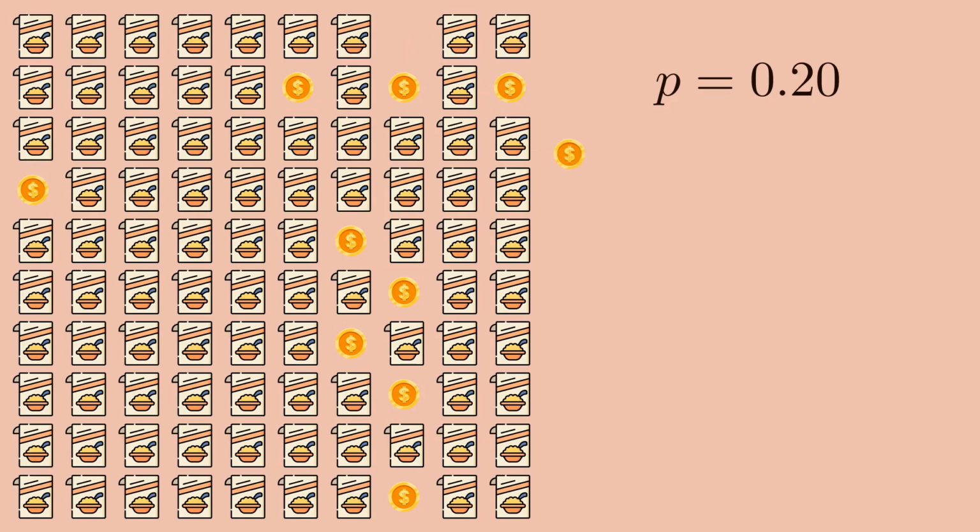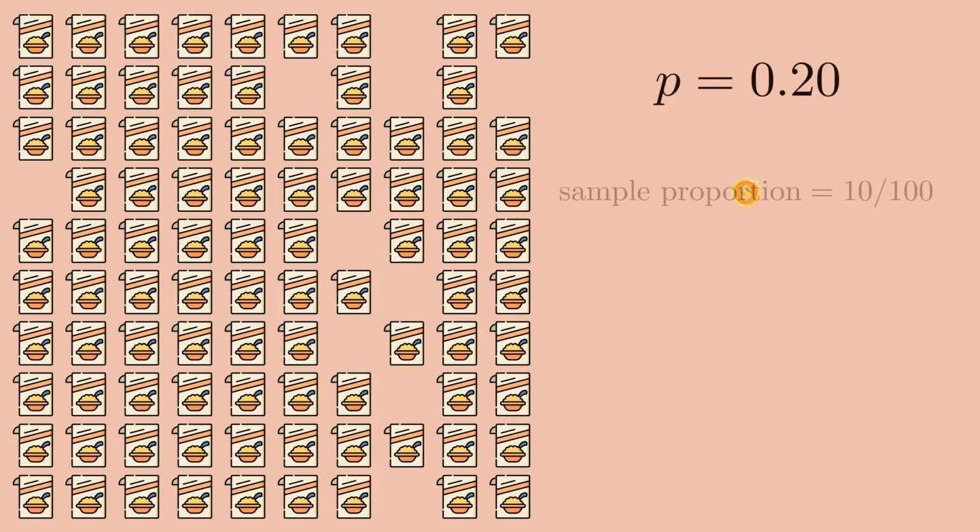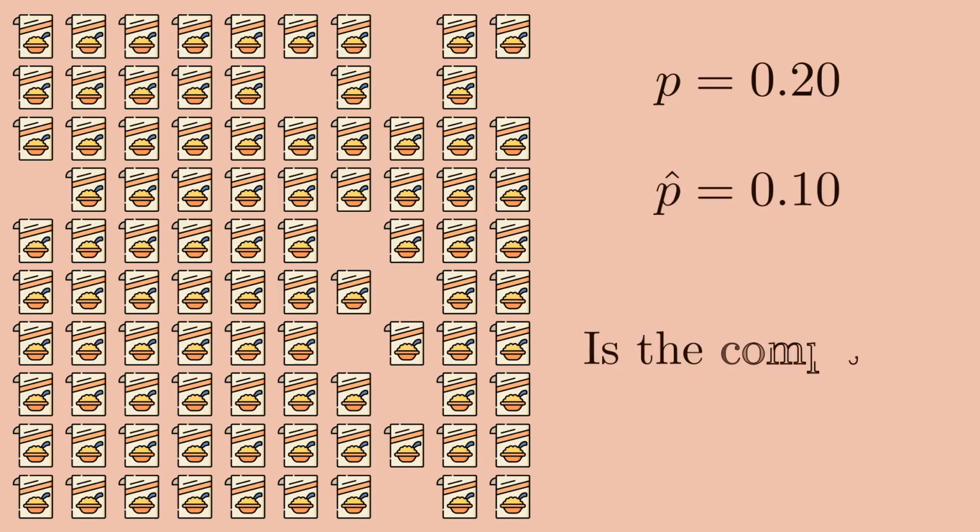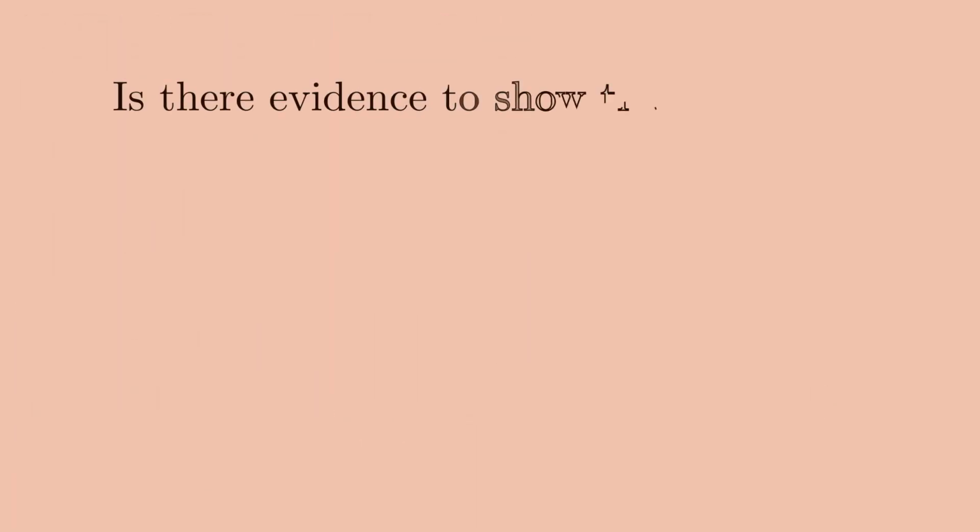However, you only find 10 cash prizes out of these boxes, so the proportion you found from your sample, which we'll call P hat, is 10 out of 100 or 0.1. So you ponder, is the company being truthful when they say that 20% of the boxes come with a prize? Is there evidence to show that P is less than 0.2?